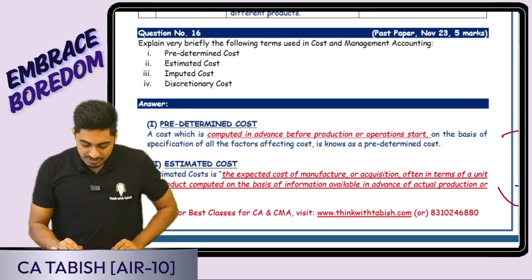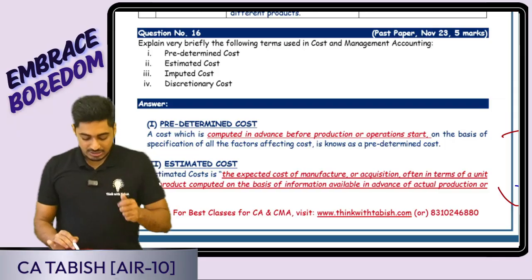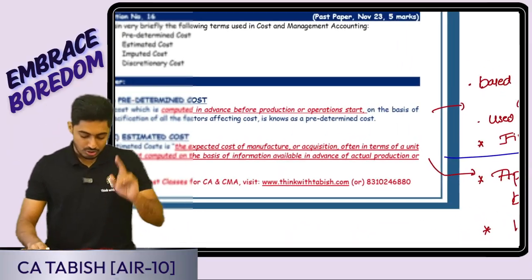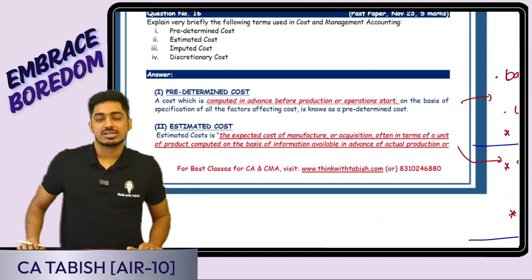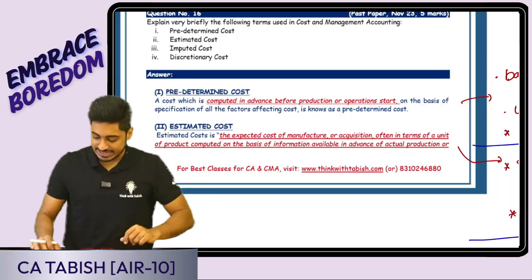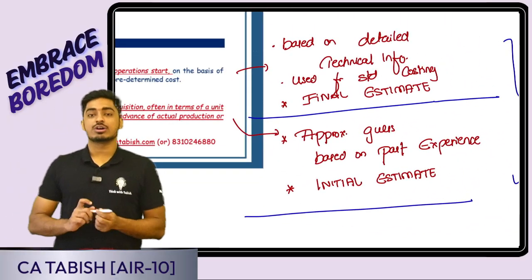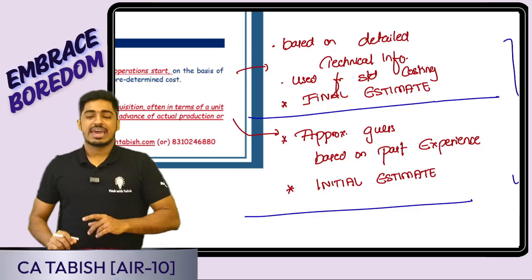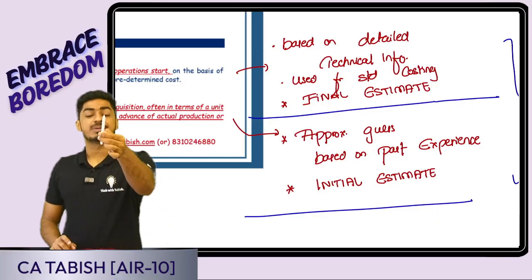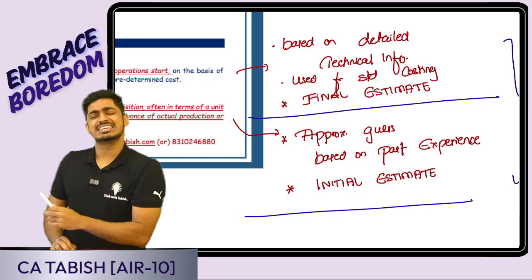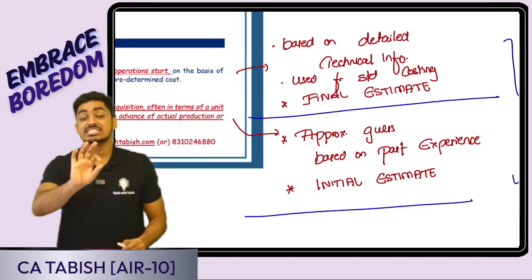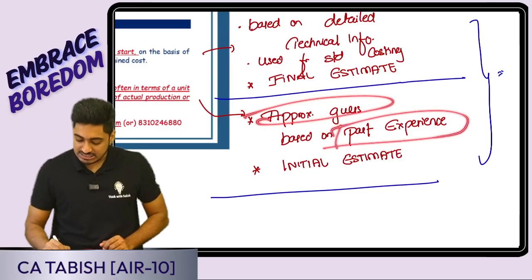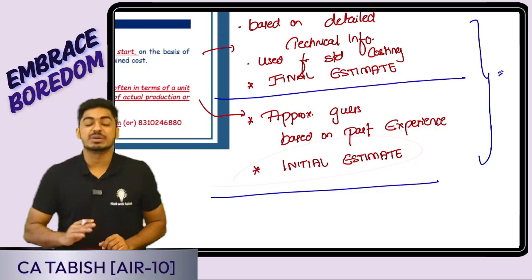Now explain very briefly the following terms used in costing: predetermined cost, estimated cost, imputed cost, discretionary cost. Beautiful question. First, let's have a look at the two costs: predetermined cost and estimated cost. Same only, sir. What is the difference, sir? Let me try telling the difference. Estimated cost means it is just an estimated guess. It is a rough estimate based on past figures. Last year to manufacture this pen cost was 10 rupees, so I think this year the cost could be 12 rupees. It is just an estimate. Is this clear, everyone? It is an approximate guess based on past experience. This I can also call my initial estimate.